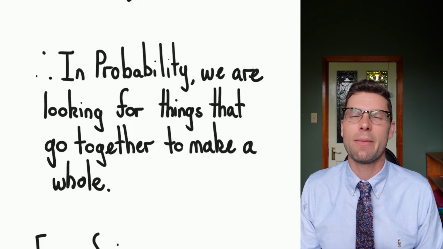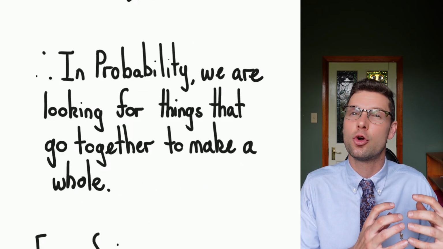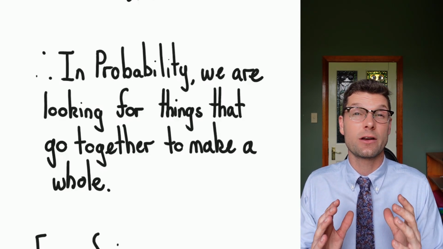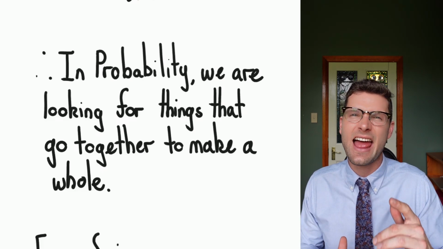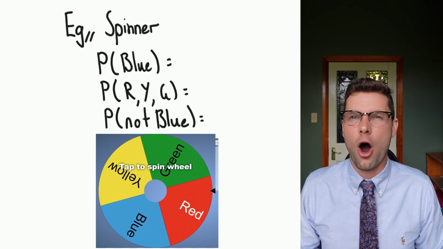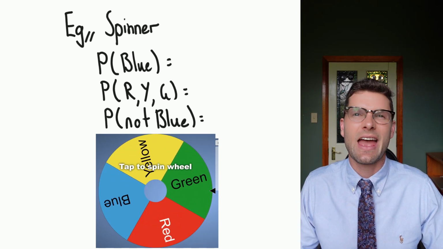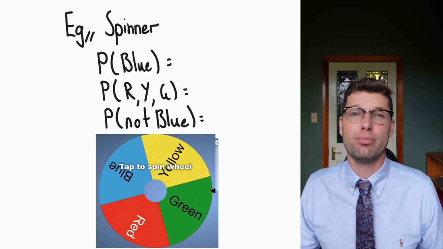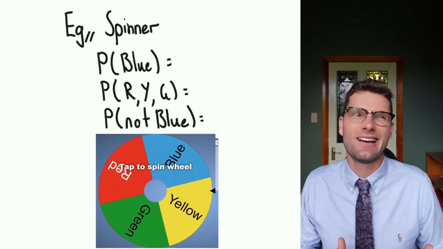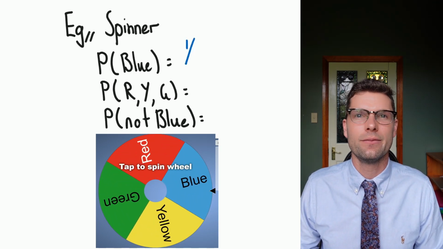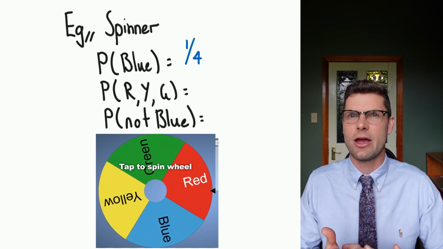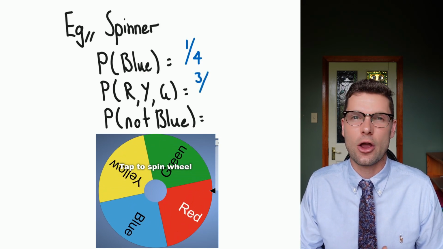So in probability, what we're talking about with complementary is we're looking for things that could happen together that actually make a whole. And the whole there is what underpins this entire idea. And we're going to get into it in just a second. So for example, if we use this online spinner, we've got four options. We've got blue, red, yellow, and green. And I want to know what is the probability of getting blue. Well, because they're equal outcomes, they've all got the same chance. The chance of getting blue is just 1/4. And then another question I can ask you is, what's the probability of getting red, yellow, and green? And that's pretty obviously 3/4.